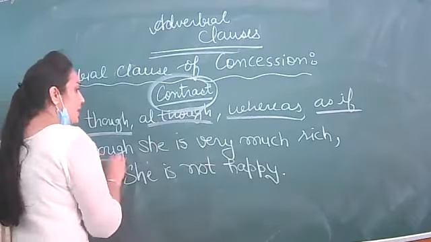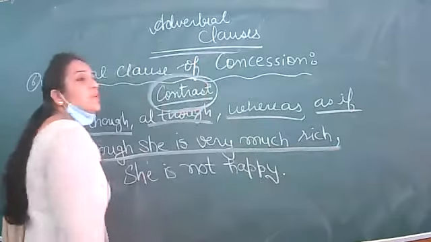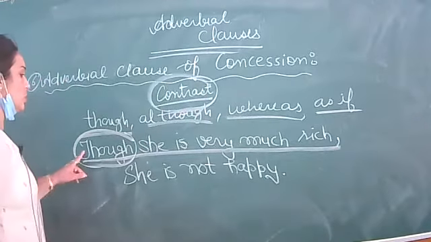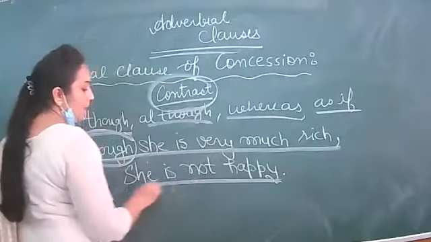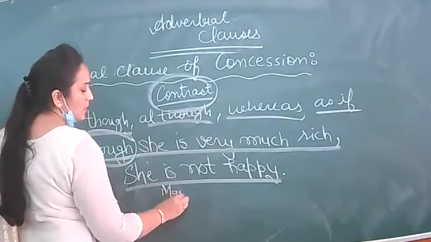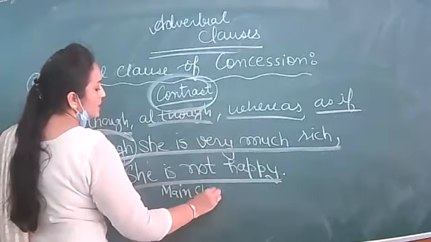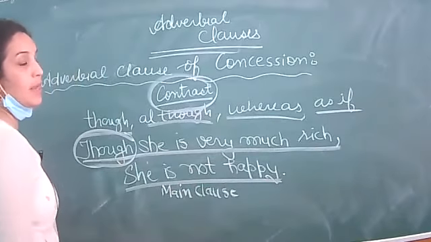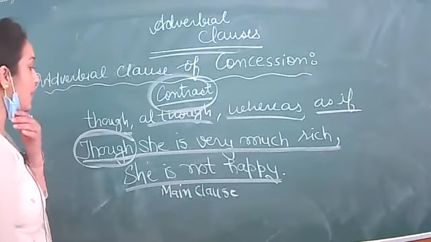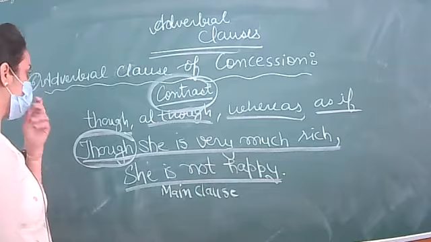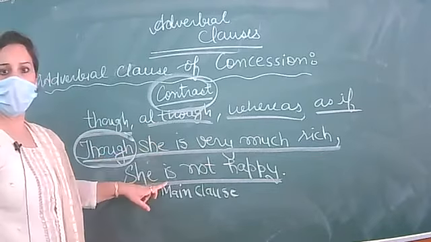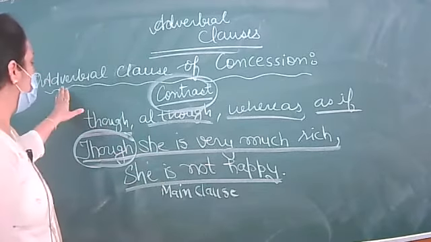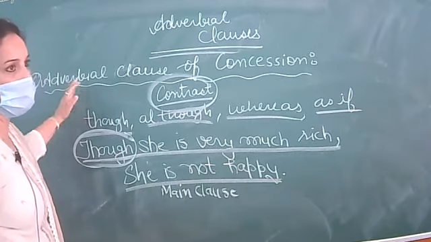So though she is very much rich, it is your subordinate clause because it starts with the conjunction though, and she is not happy. It is which clause? Main clause, because it is independent, it is making its own sense. If I speak only, she is not happy, it is conveying proper meaning. But though she is very much rich, this sentence is fully dependent on the other sentence. Clear? So this will be known as adverbial clause of concession.